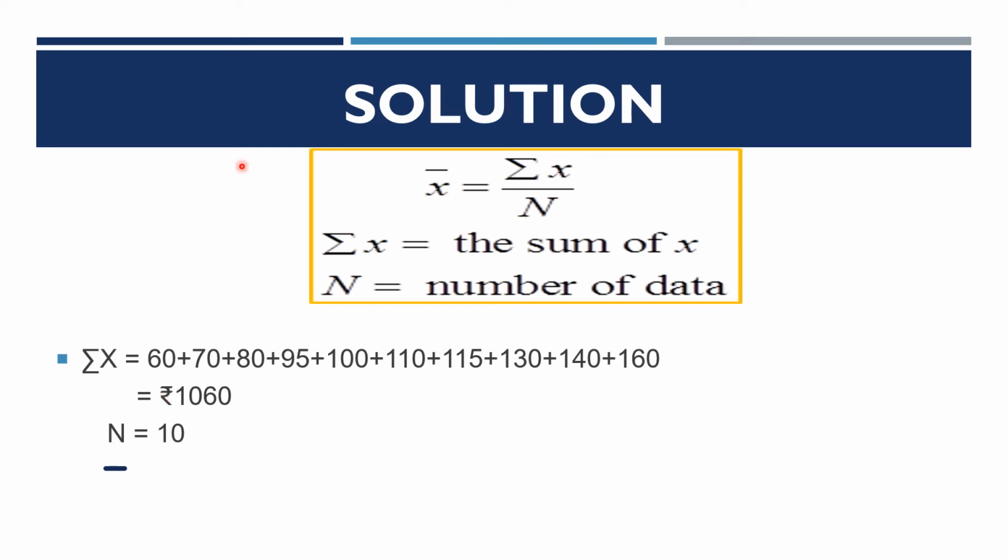Now we'll put it in the formula. X bar is equal to 1060 by 10. That will give me 106 rupees. This is the average wage, or the arithmetic mean. So it's very simple: add up everything and divide it by the number of data.